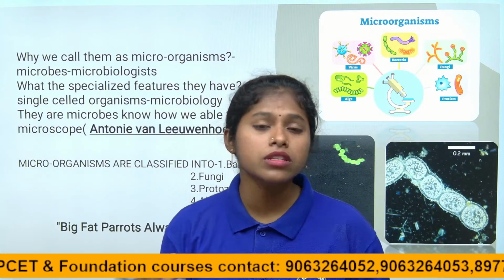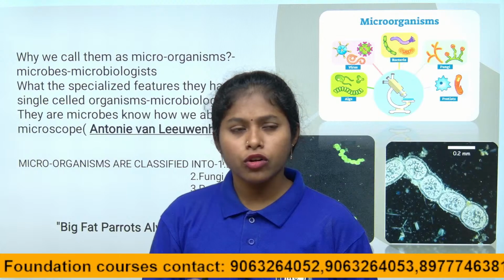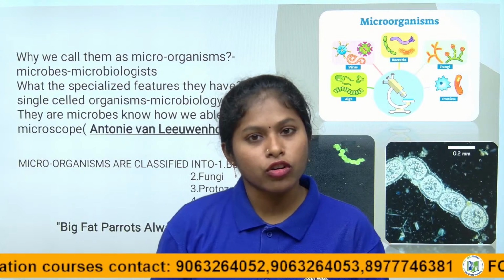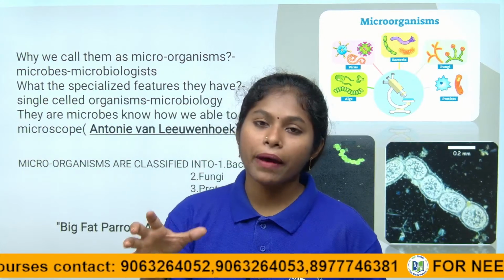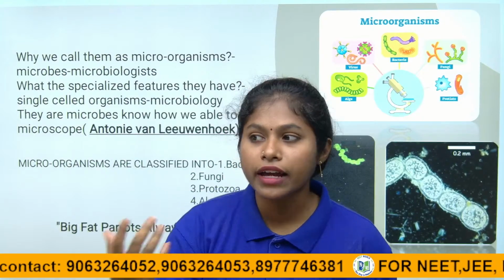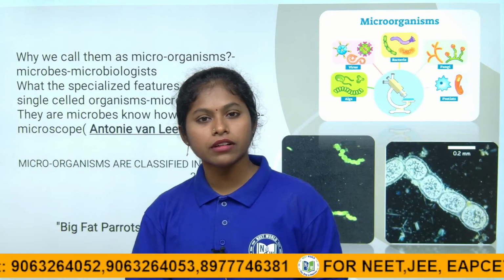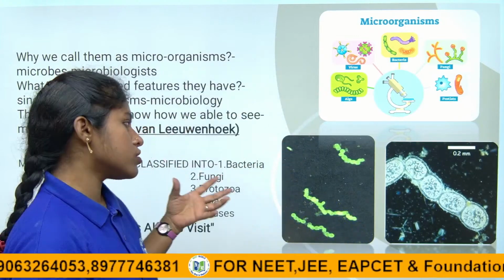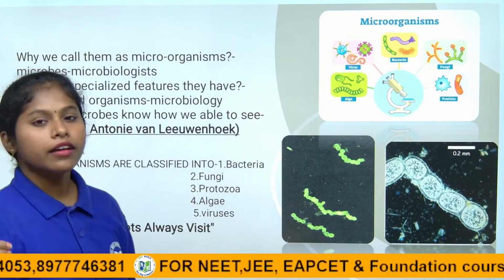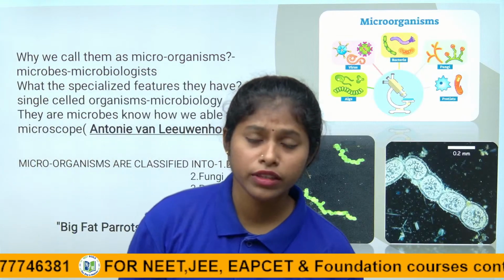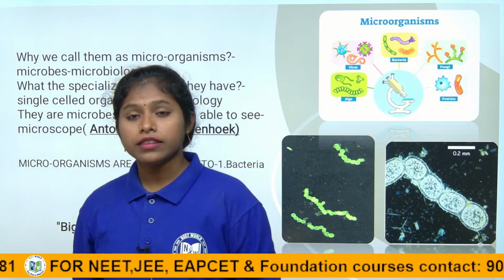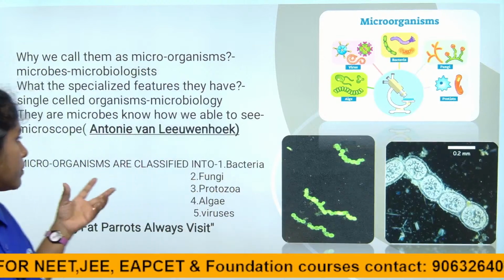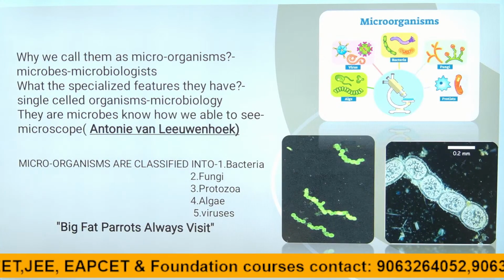But many microorganisms are saprophytic, or parasites, depending on other organisms for food, right children?